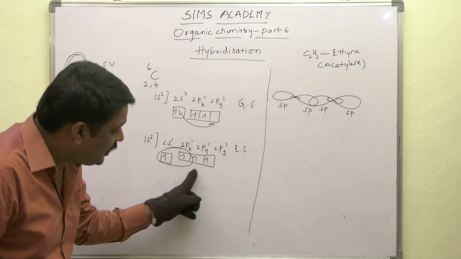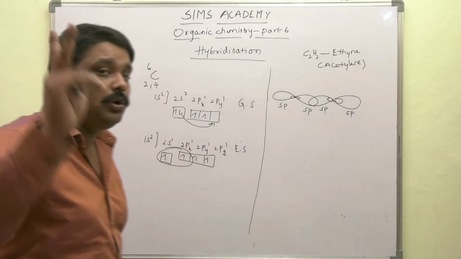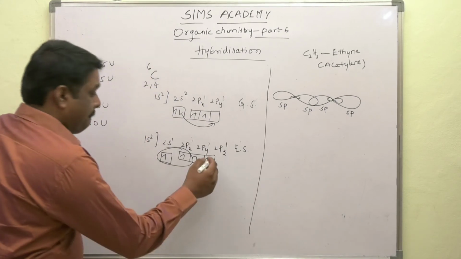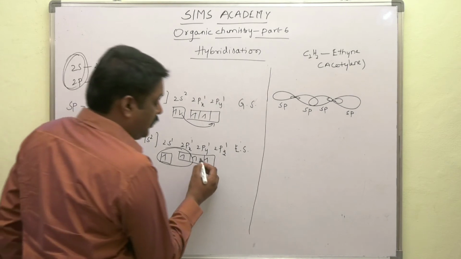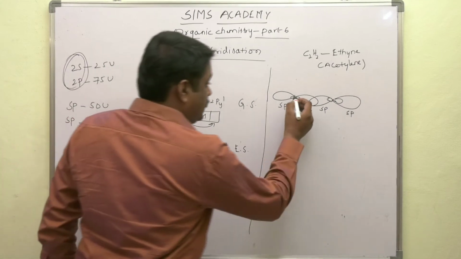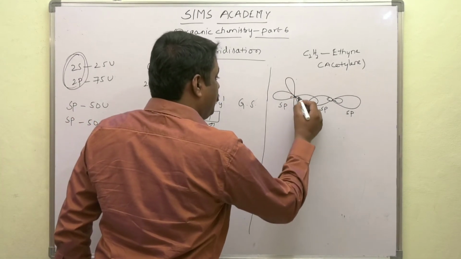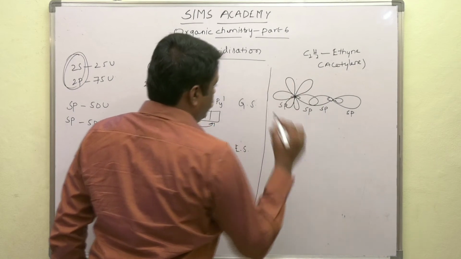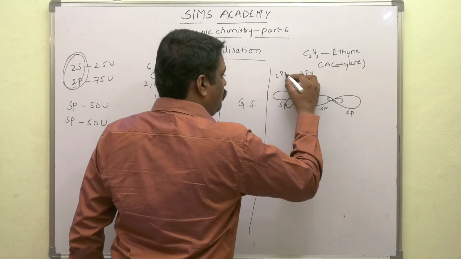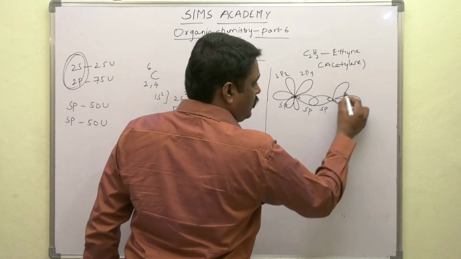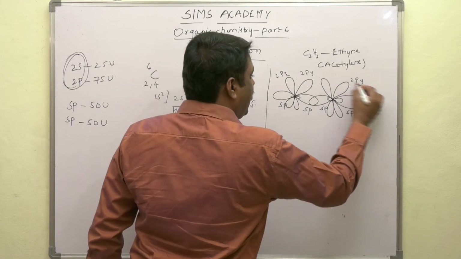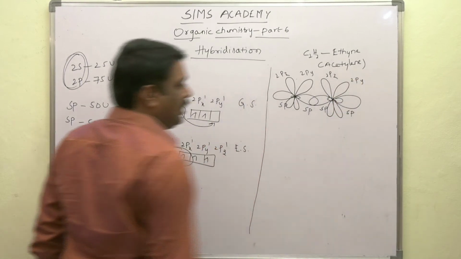And we should observe carefully here, there are 2 unhybridized orbitals in each carbon atom, the unhybridized 2py and 2pz orbitals. Let us say this as 2py and this as 2pz. Here also, this as 2py and this as 2pz. Now what happens?